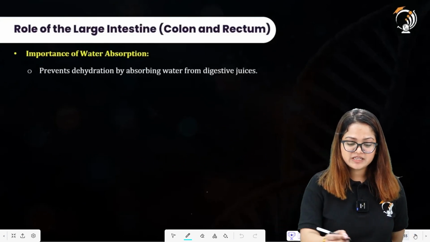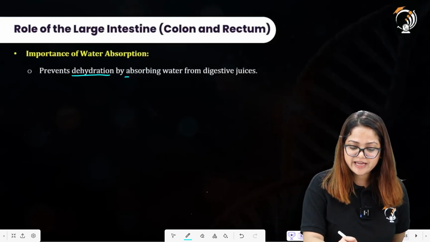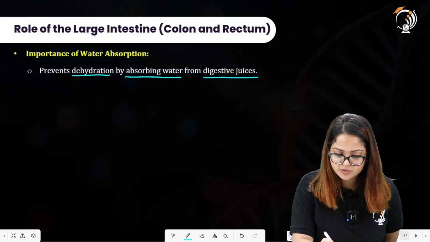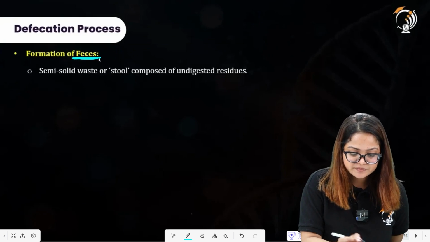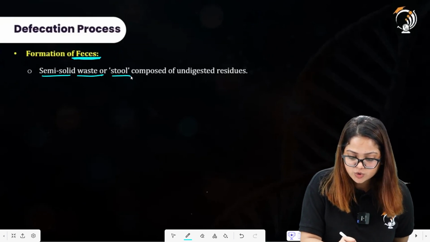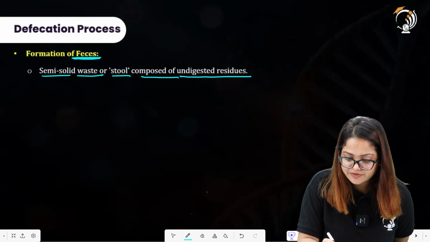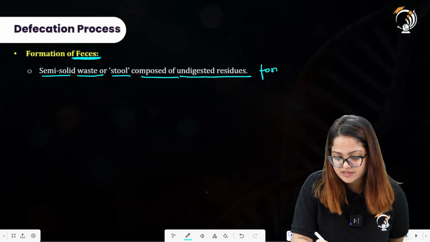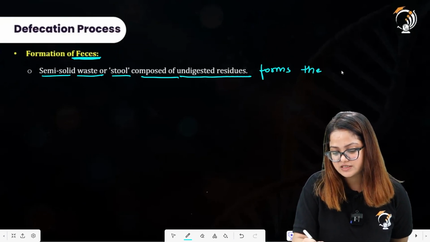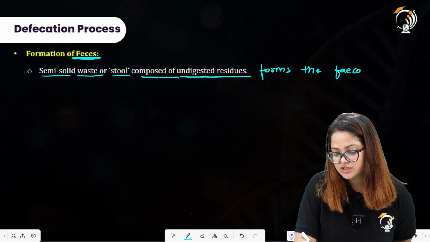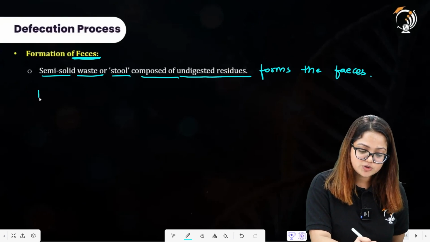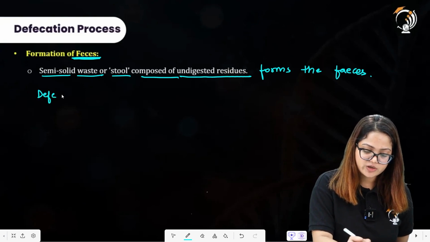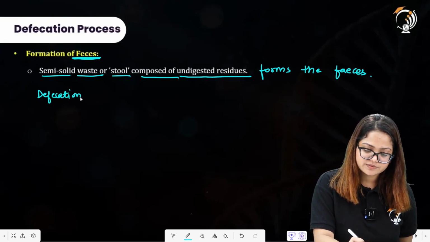Importance of water absorption. It prevents dehydration by absorbing water from the digestive juices. Formation of feces. Semi-solid waste or stool composed of undigested residues forms the feces. And the process by which these feces are removed from the body is also called defecation, or you can also call it egestion.